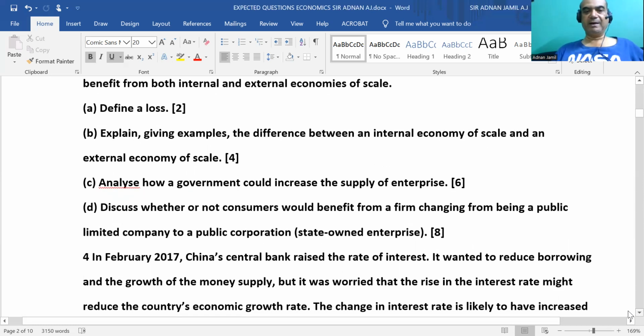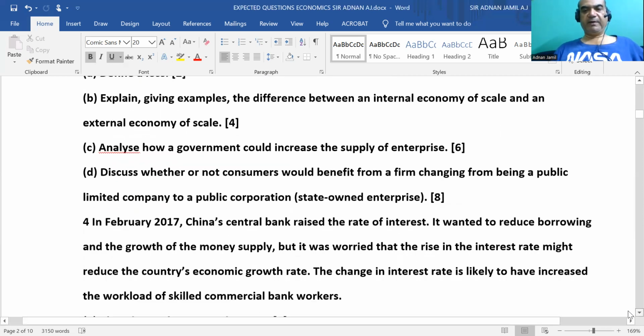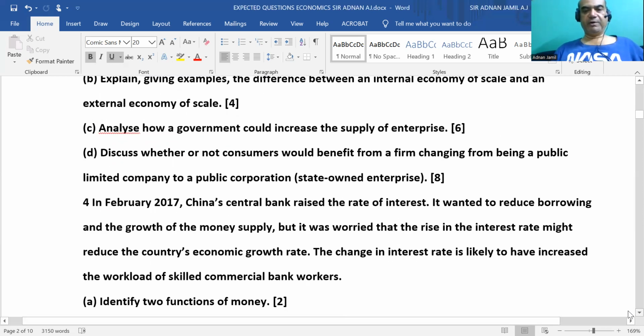Part C is analyze how government could increase the supply of enterprise. This is a question from the initial chapters, that supply of enterprise can be increased by giving them more training opportunities, for example, and subsidies or reduced taxes will also encourage more people to become entrepreneurs. Then discuss whether or not consumers would benefit from a firm changing from being a public limited company to a public corporation.